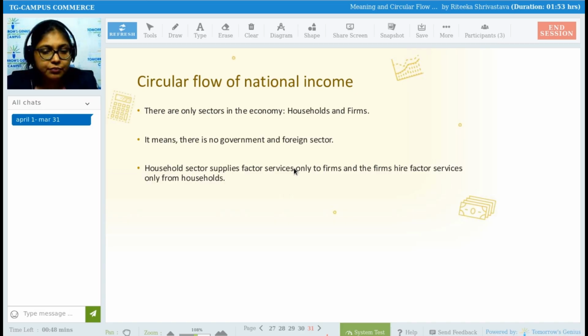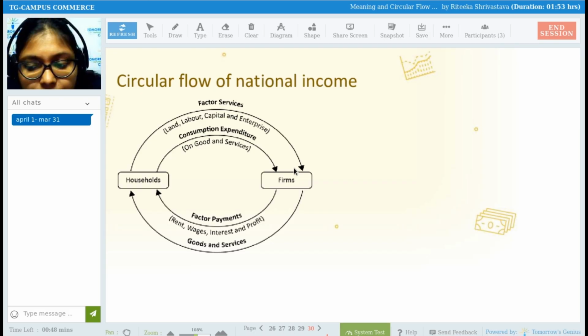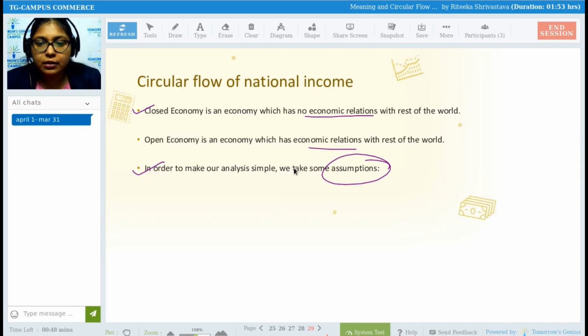What do we mean by assumptions? Come on, what do we mean by the term assumption? In 11th standard also, we have studied the term assumptions. We have also studied the assumptions in various laws, concepts and theories.